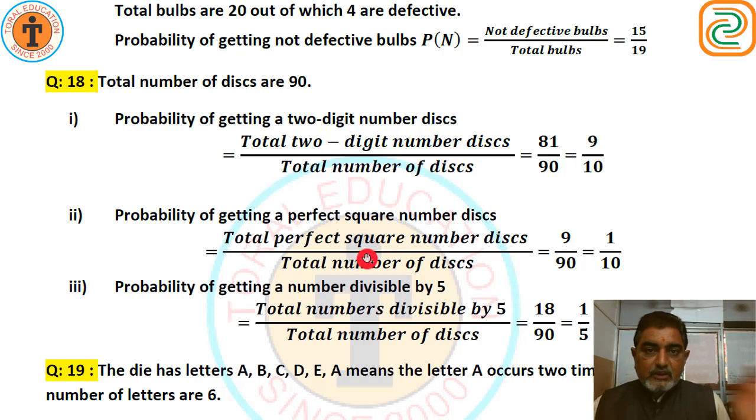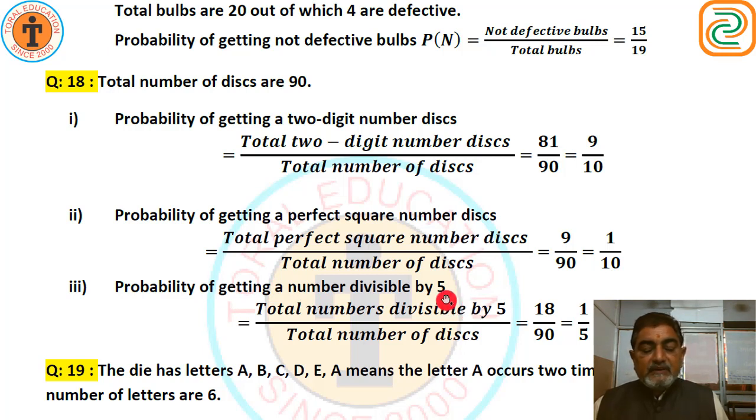Look at me: 1, 4, 9, 16, 25, 36, 49, 64, 81. How many? Total 9 perfect squares are there. So 9 upon 90, that is 1 upon 10. 9 10s are 90.